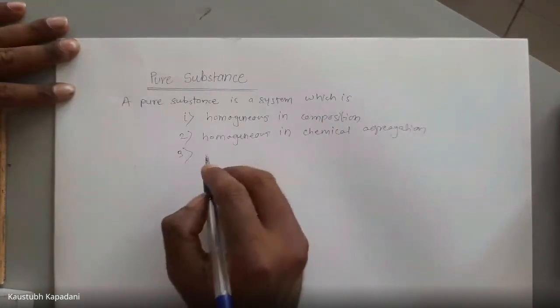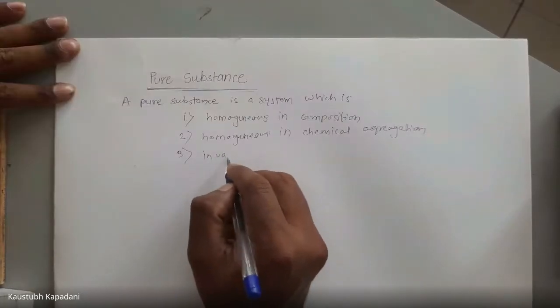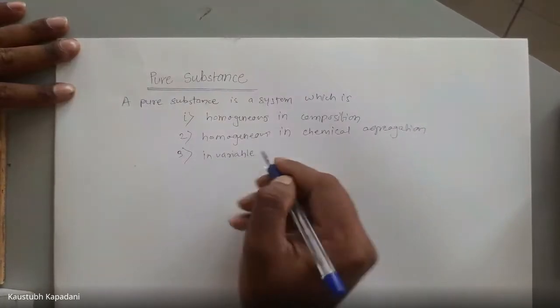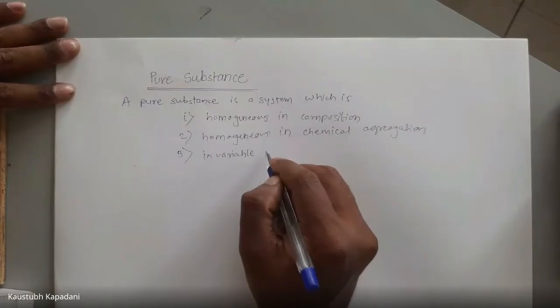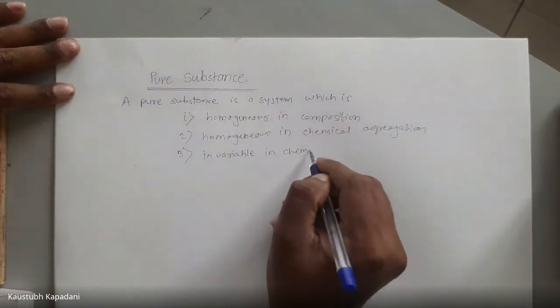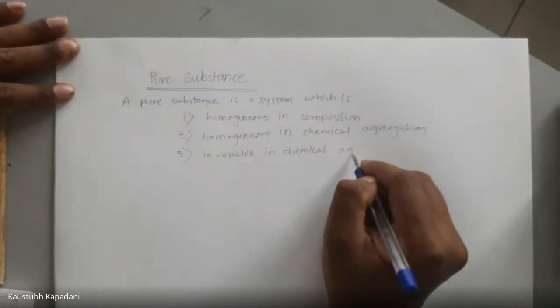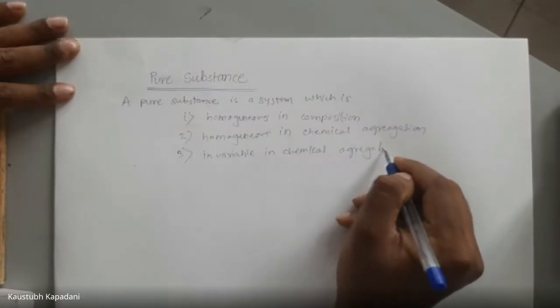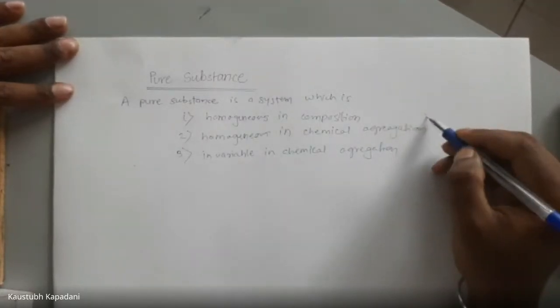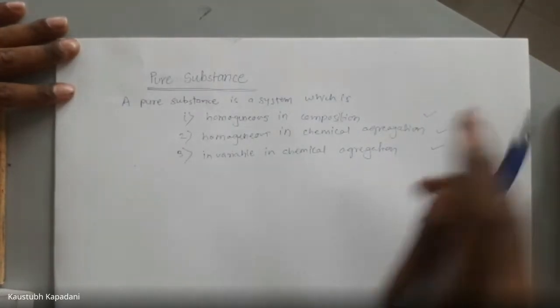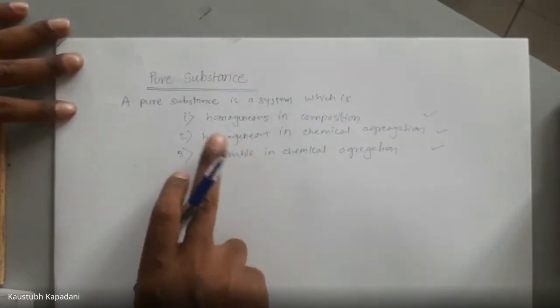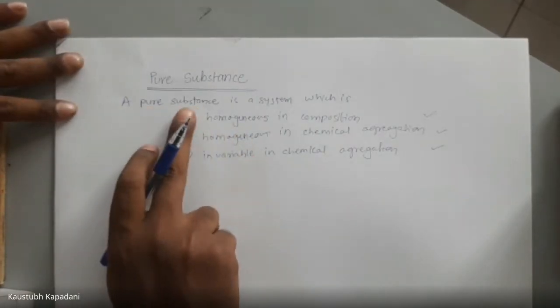Then the third condition, invariable in chemical aggregation. Okay. Now what are these three conditions? When these three conditions are satisfied by any substance, that will be a pure substance.